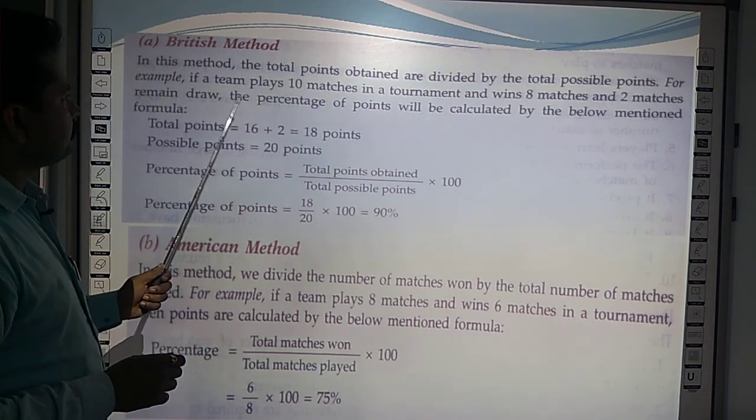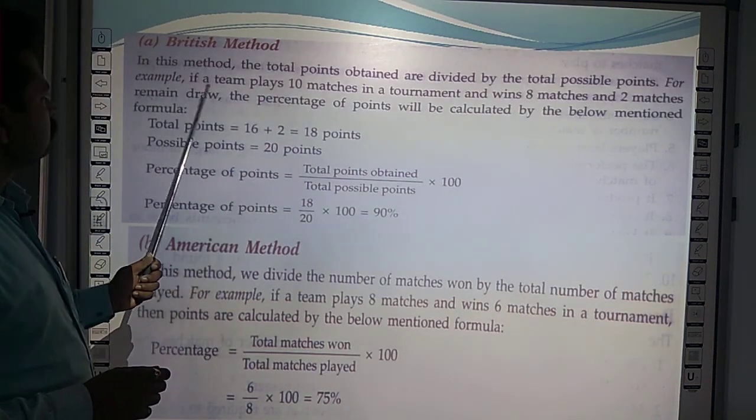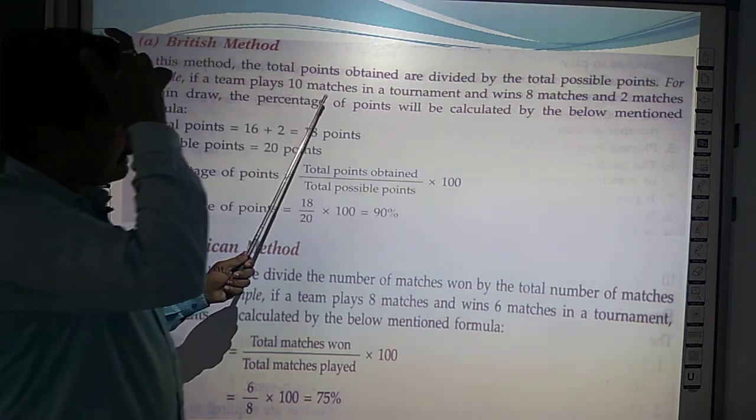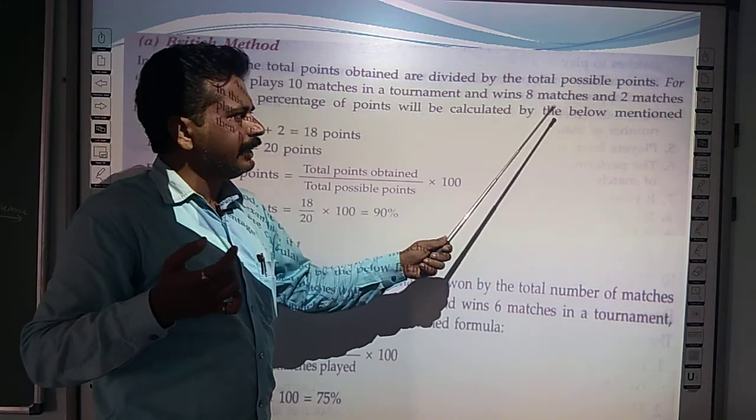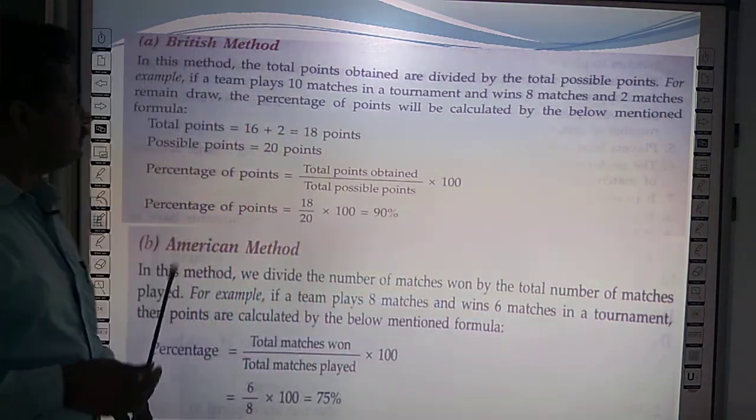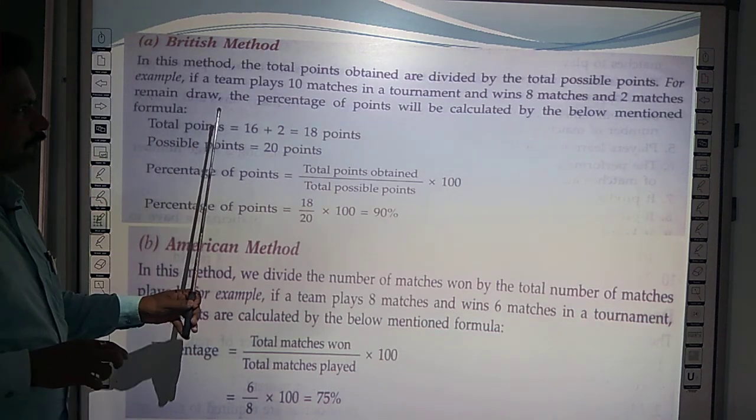Suppose, for example, a team plays 10 matches in a tournament and wins 8 matches, and 2 matches are drawn.